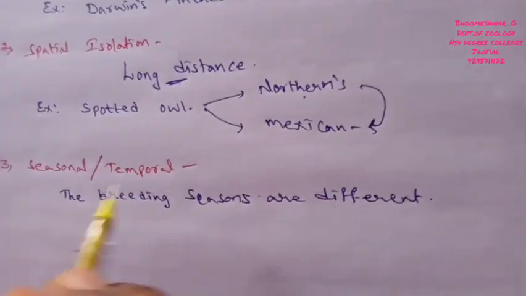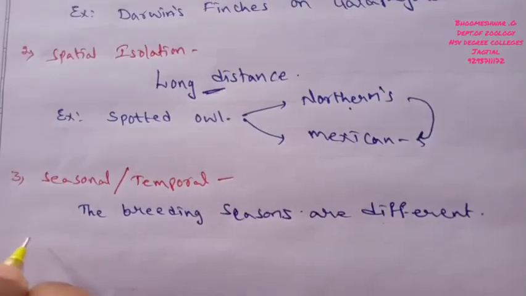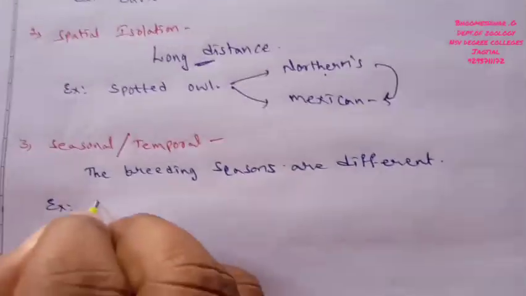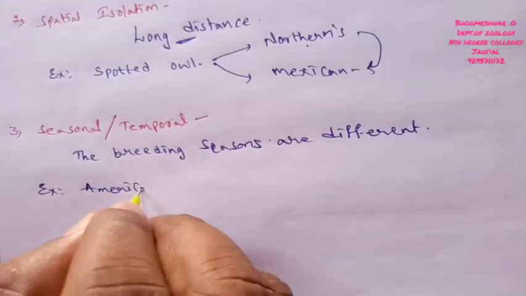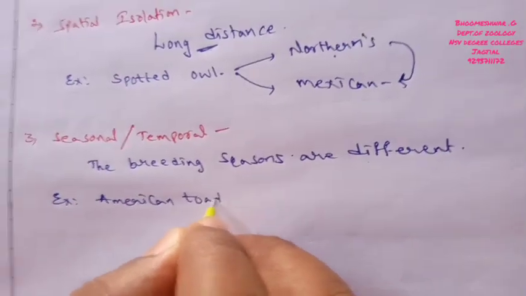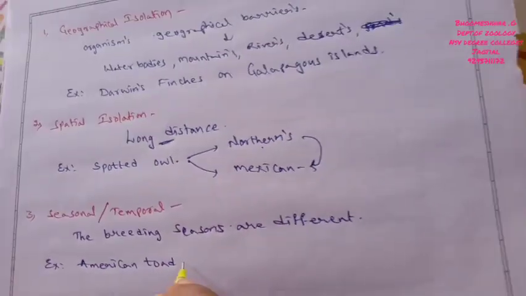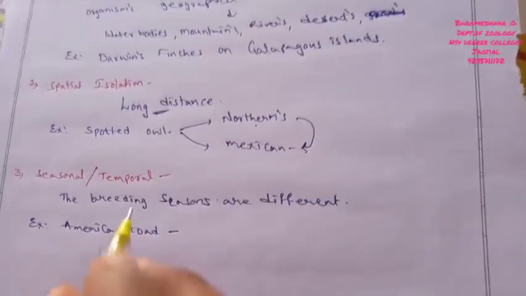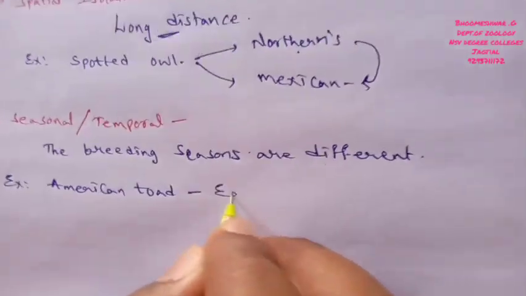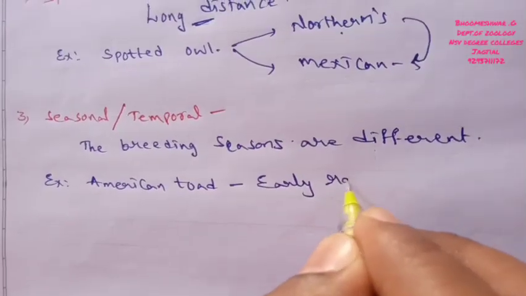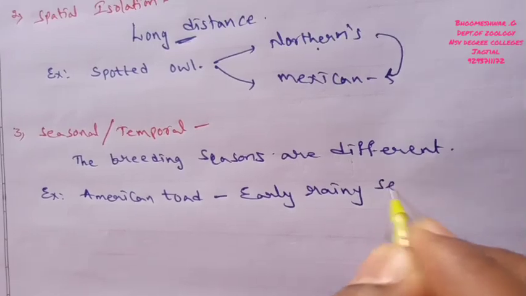We discuss one example: the American toad, which is a type of amphibian. The American toad breeds in the early rainy season.